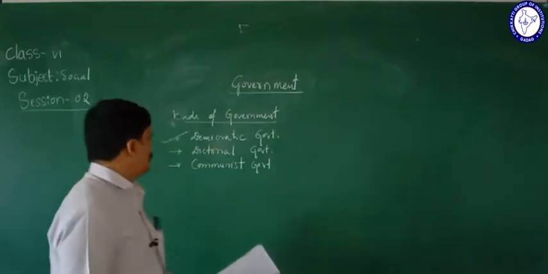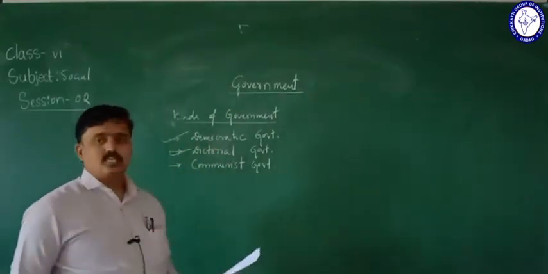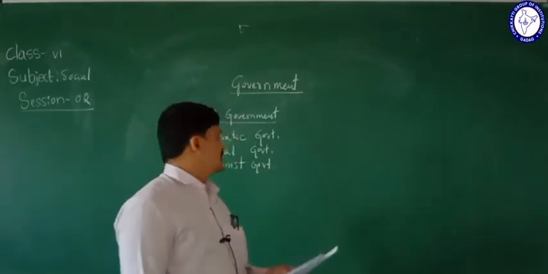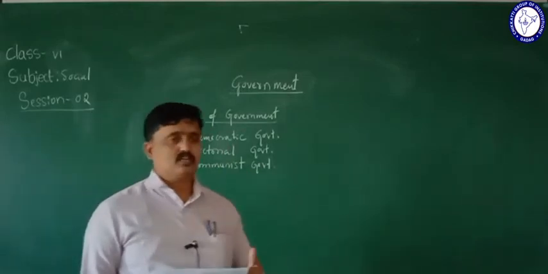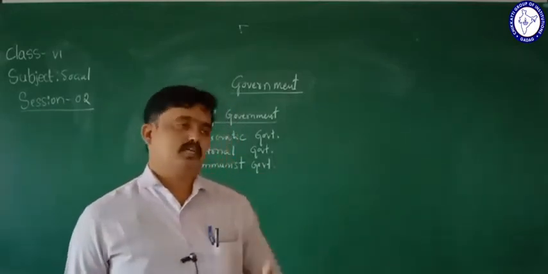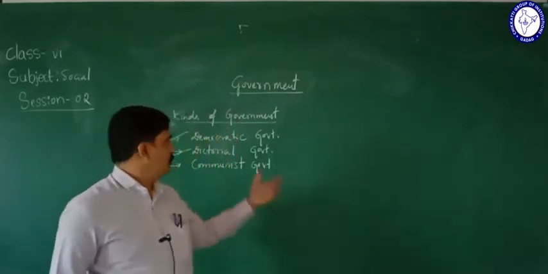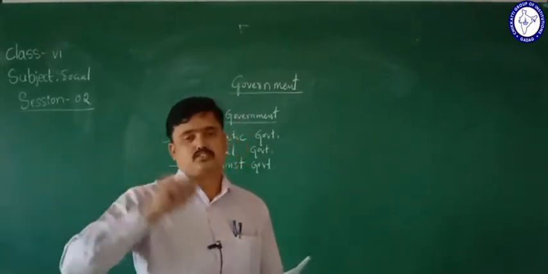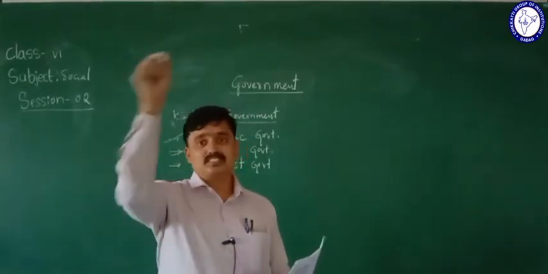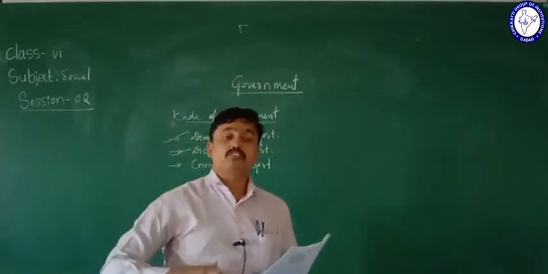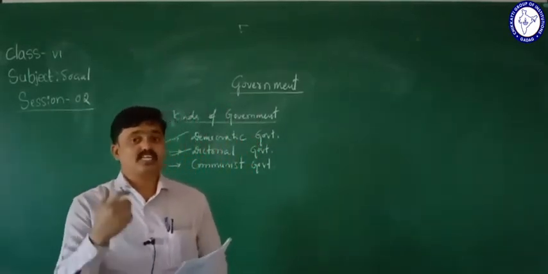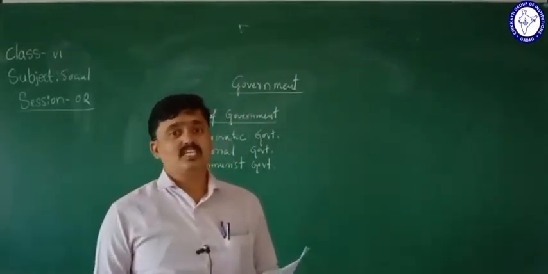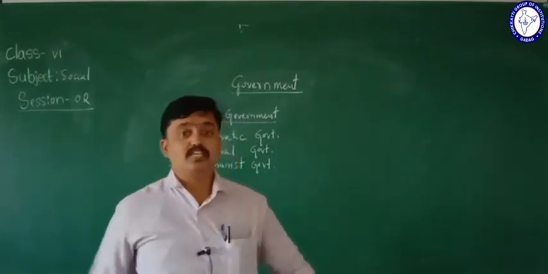So next we are going to study about the dictatorial government here. One more kind of important government called here dictatorial government. See here, then what is dictatorial government? First we should come to know what that dictatorial government is. Here the power of the entire state is concentrated in one individual, or with a group of individuals here.